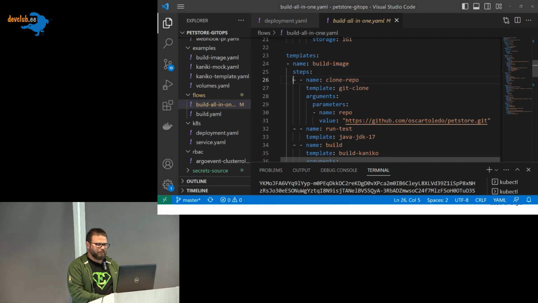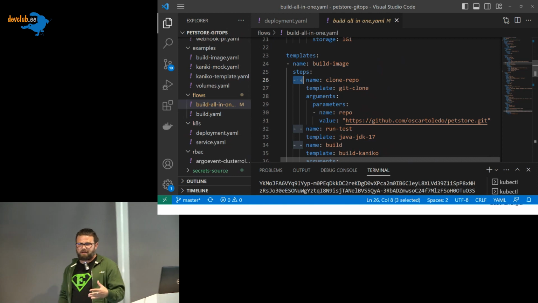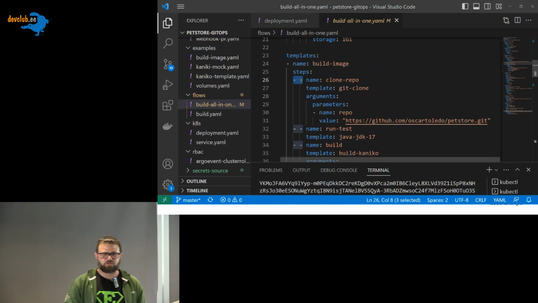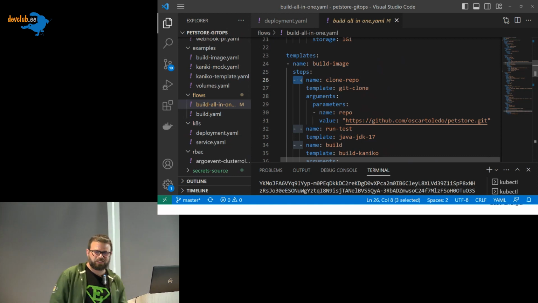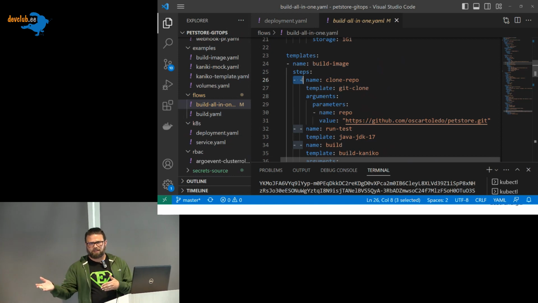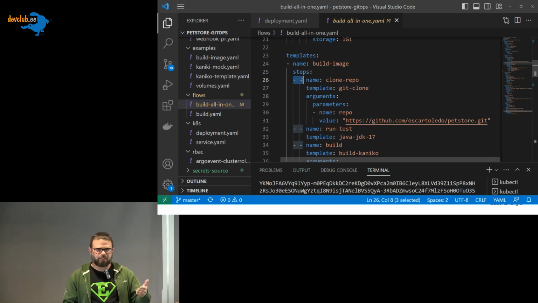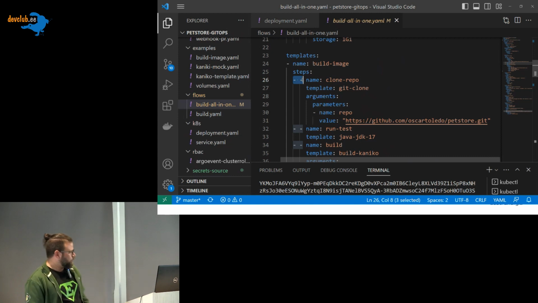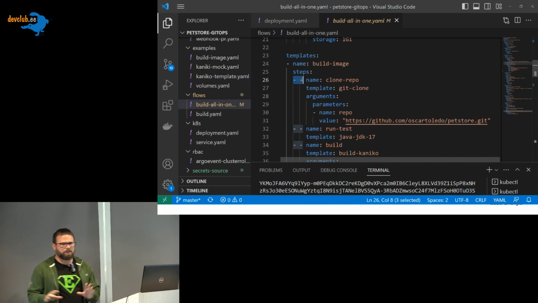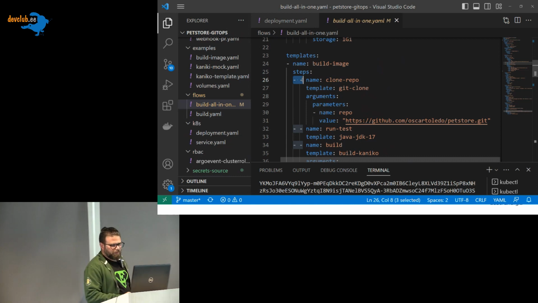These two dashes in front mean that these actions will be executed in sequence, one after the other, not in parallel. If you want to execute actions in parallel, you only need to put one dash. If you have two dashes, it will be in sequence. If you have only one dash, that means the action can be executed in parallel with the previous action. Cool, this is one way to do it. Argo Workflow also provides a different way to approach the same thing, but let's do it this way.